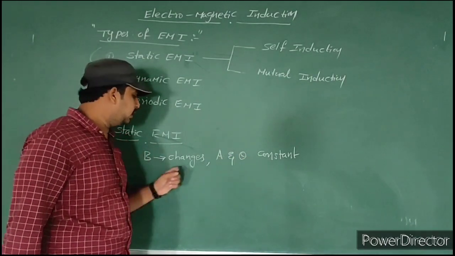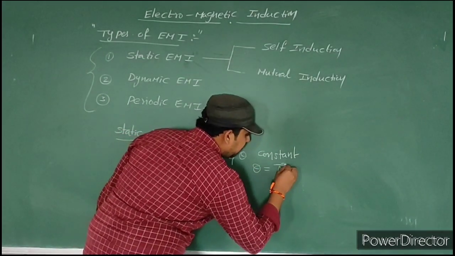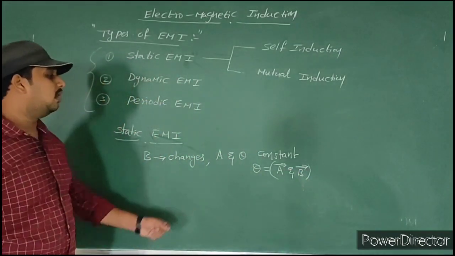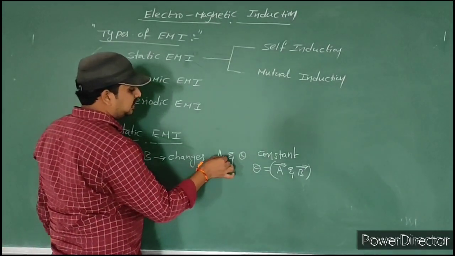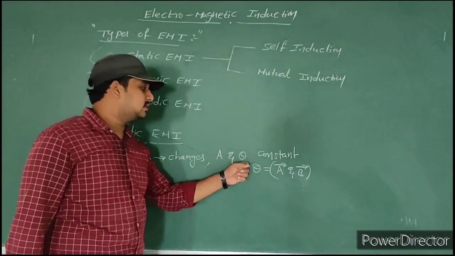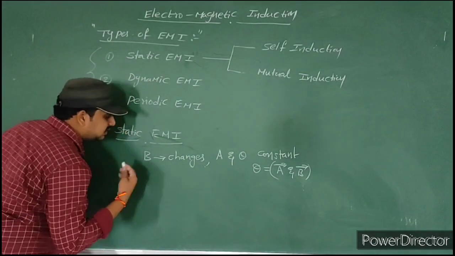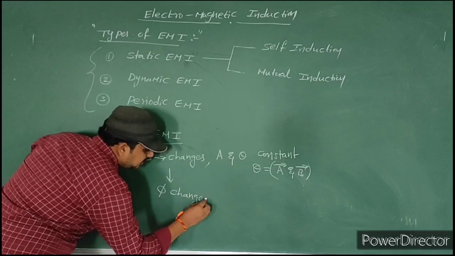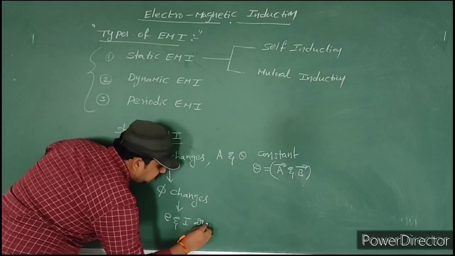Here theta is the angle between B bar and A bar. So B changes but A and theta are constants in static EMI. A means area, theta is the angle between B bar and A bar. Whenever B changes, definitely flux changes. If flux changes, EMF and electric current are induced.